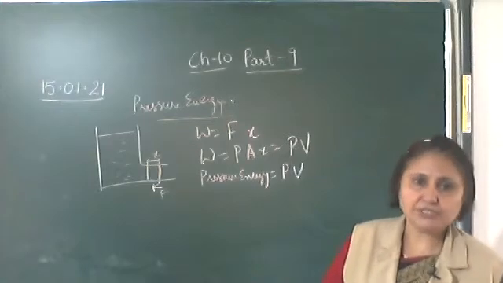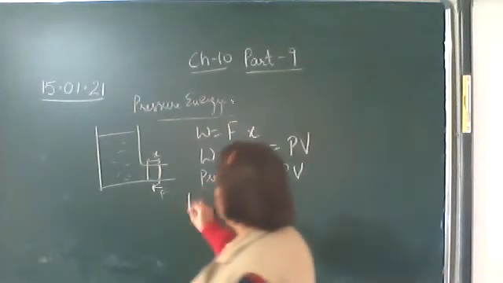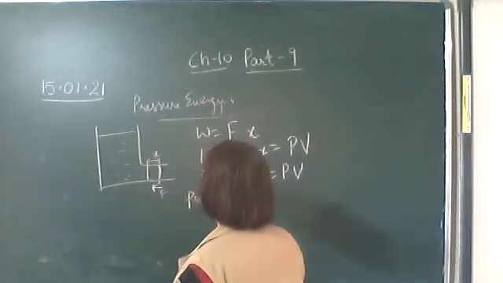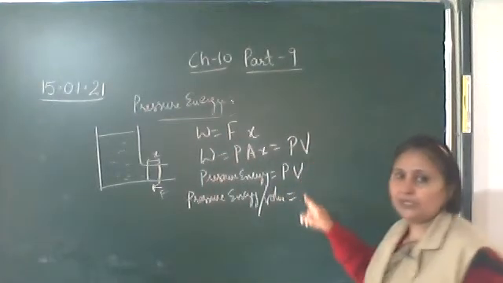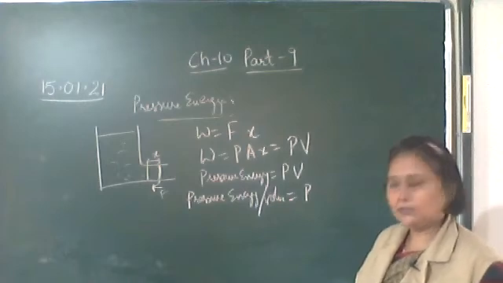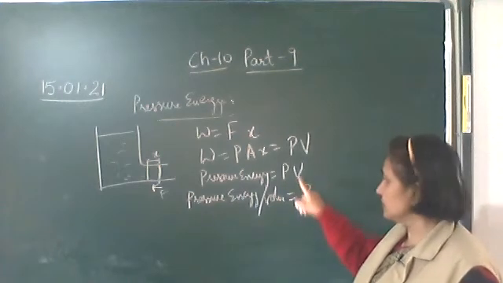So pressure energy divided by volume, and pressure energy divided by mass. Pressure energy per unit volume is P into V upon volume, which is equal to P only.